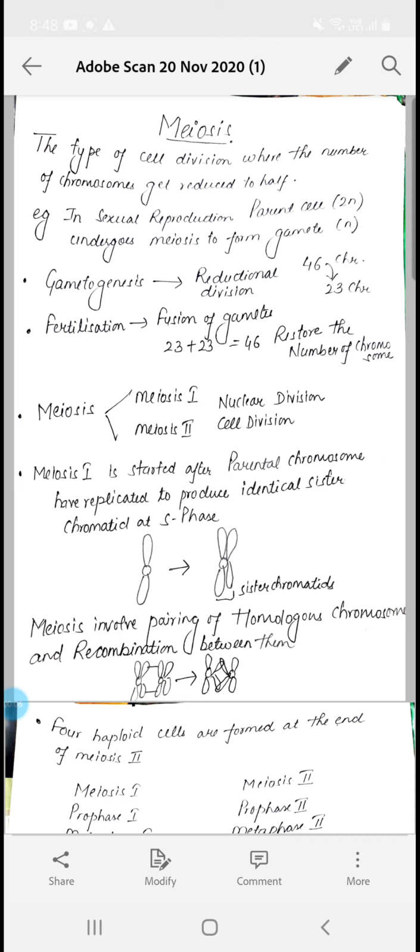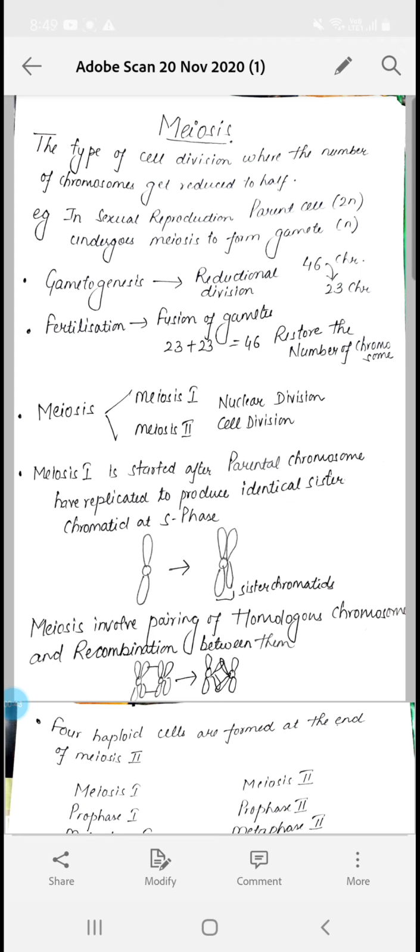My dear students, today we will start the next type of cell division, that is meiosis. This topic is very important from the point of view of your final exam as well as your NEET exam. In the NEET exam, the maximum number of questions come from meiosis. The prophase 1 of meiosis that we will study is very, very important. So I hope you all will listen to and understand this video very carefully.